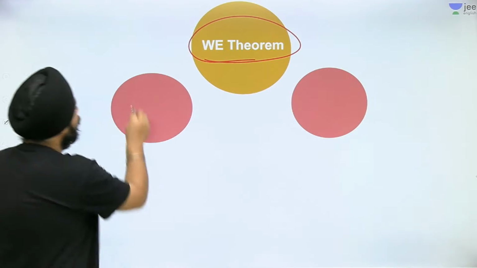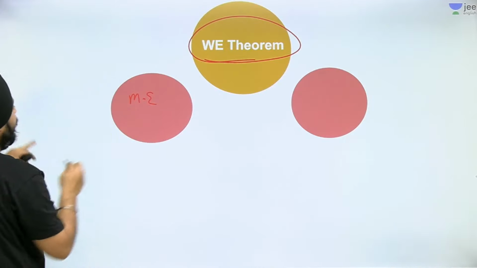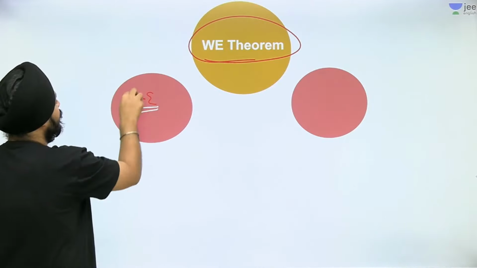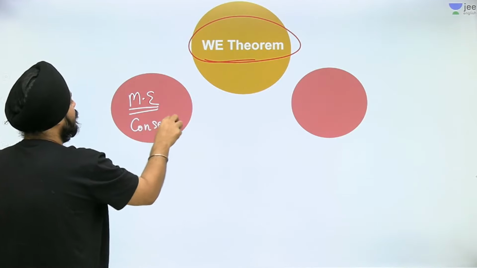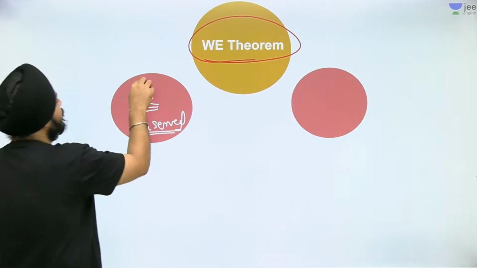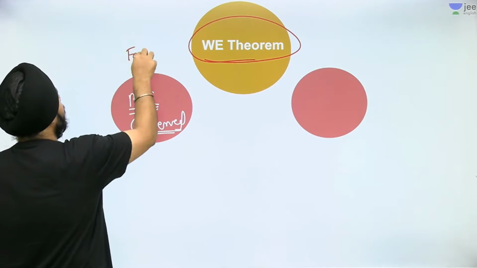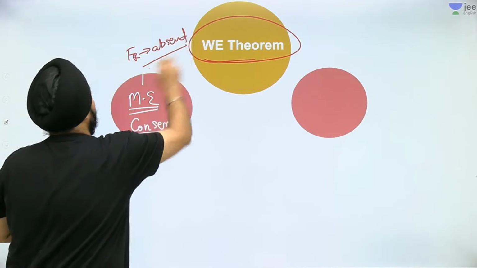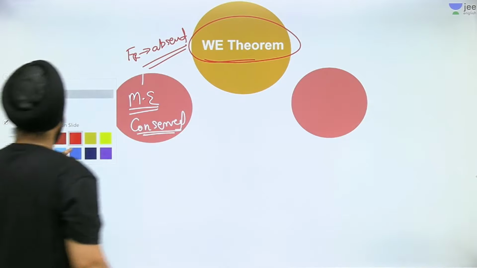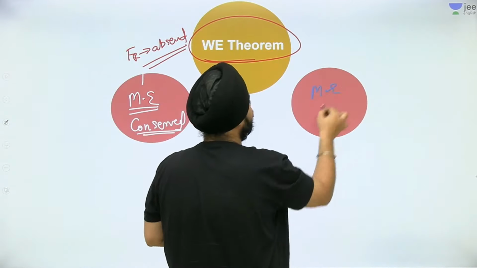Now guys, work energy theorem, basically there are only two formulas. Mechanical energy is conserved. In other words, I would define it as friction is absent. And the second case would be, mechanical energy is not conserved.